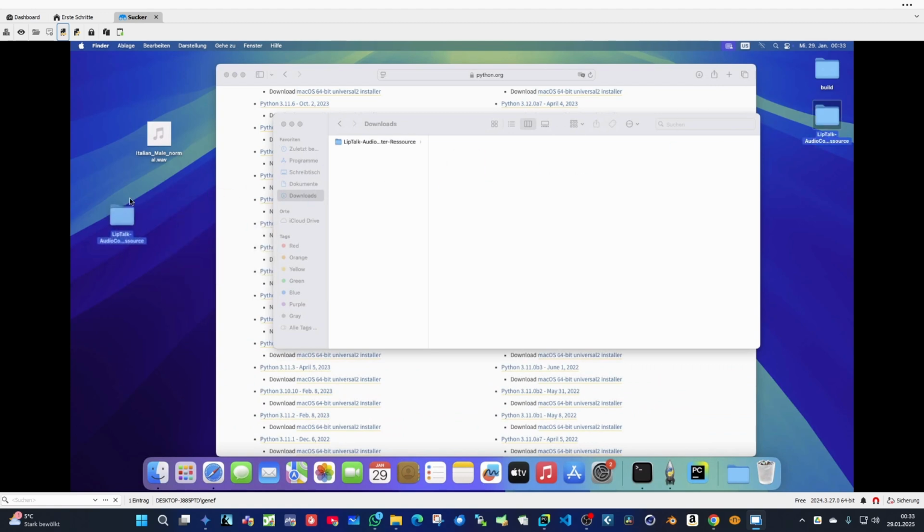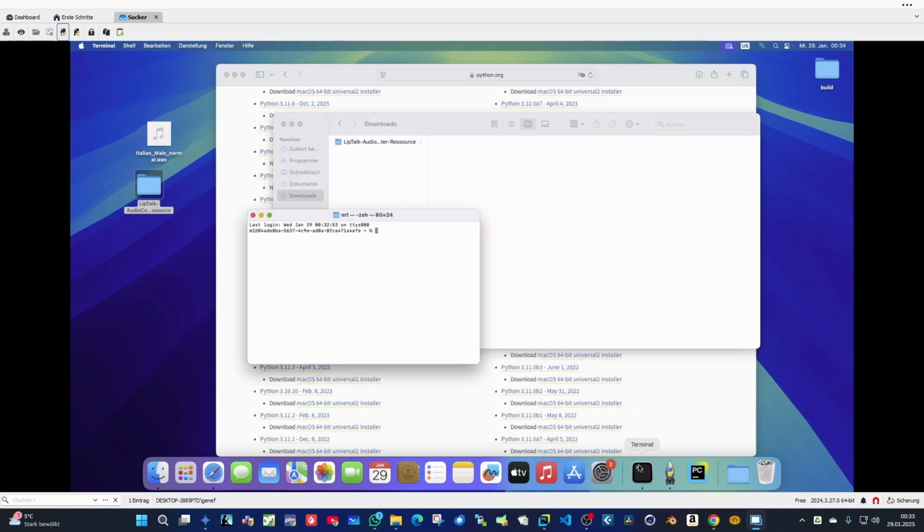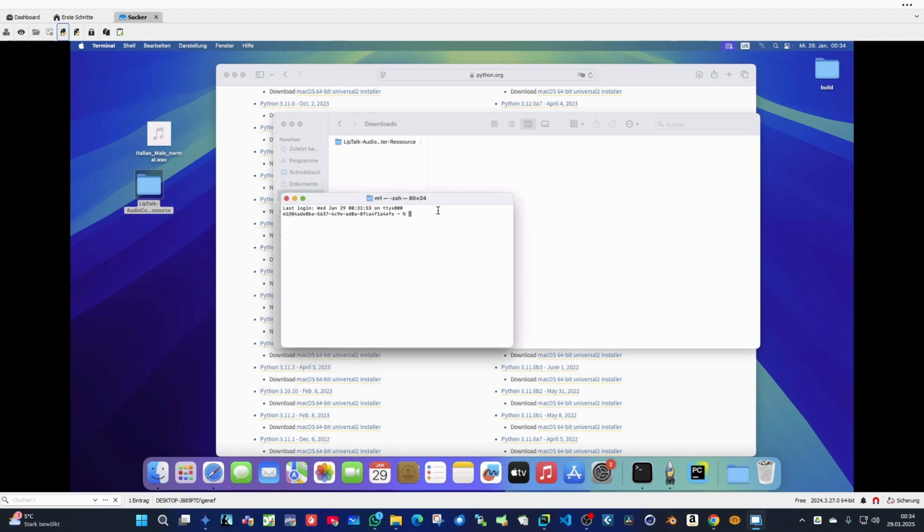Okay, it's here. What we now have to do is first install the module which is needed for LipTalk to convert these things. So we open our terminal again, and then we type in pip install Allosaurus. Not fine. Okay, let me try pip3 install Allosaurus.